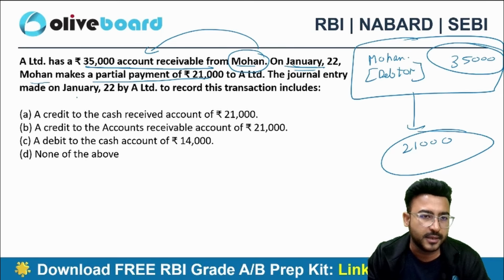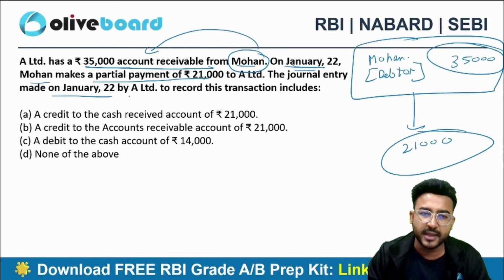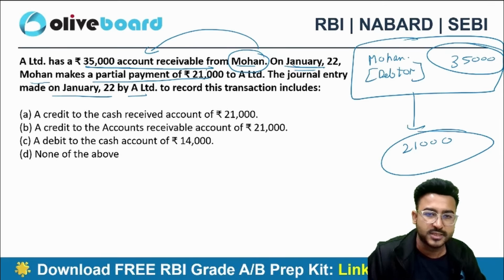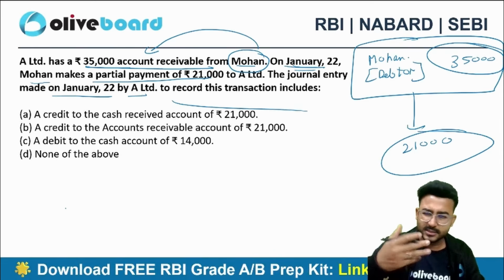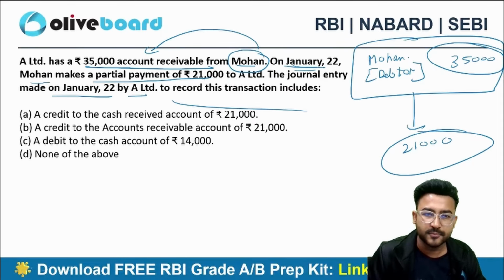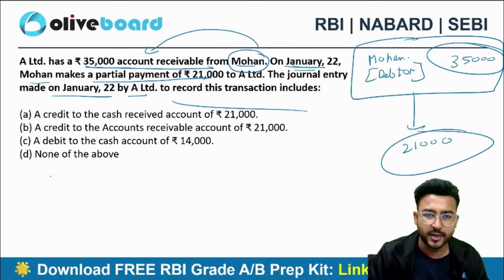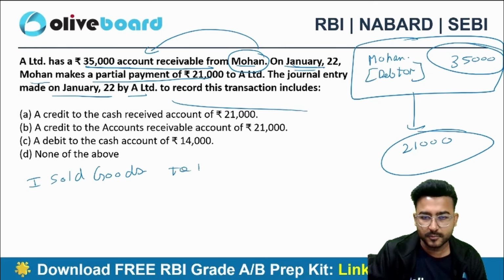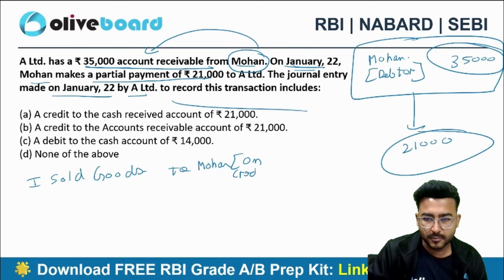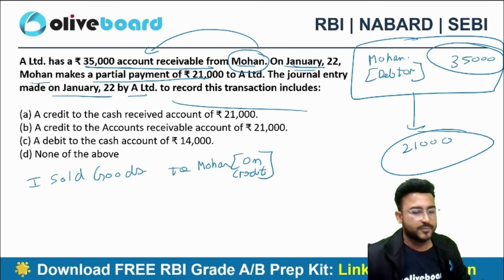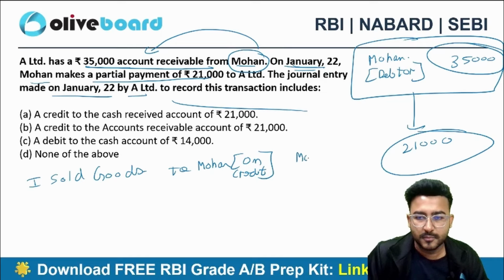The journal entry made on 22nd January by A Limited to record this transaction includes what? Just ignore the question. Tell me the journal entry. When you actually sold the goods to Mohan on credit, what journal entry would you have passed?